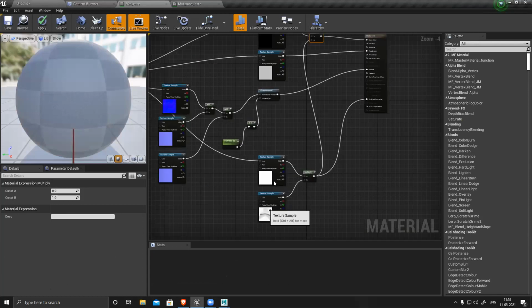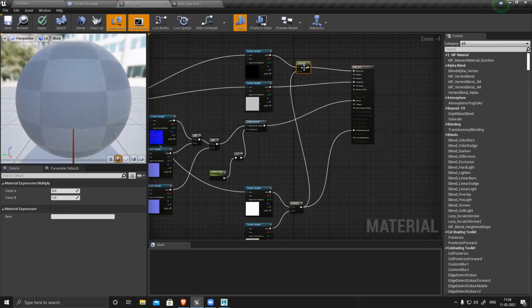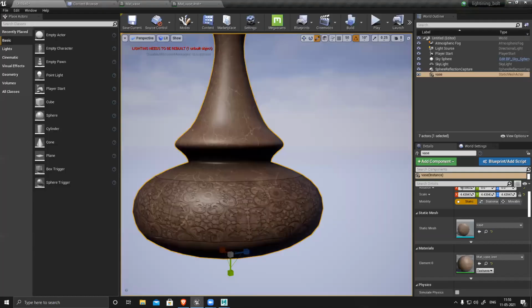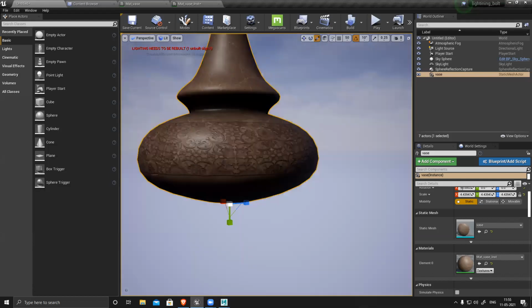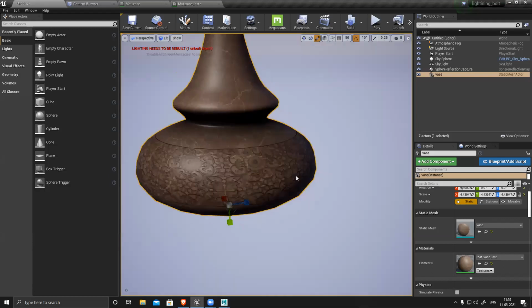So this output multiplied with this will automatically generate that shadow in the diffuse and create that depth. Now if you go here, you can see it becomes prominent. You can control this and create these things from this.